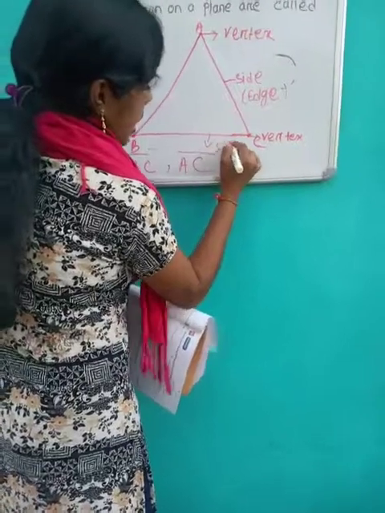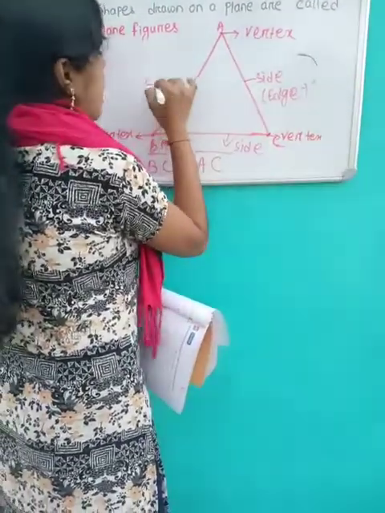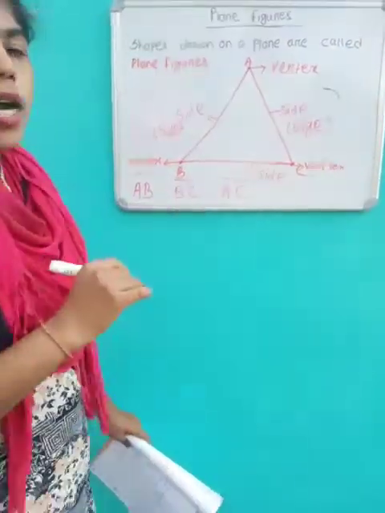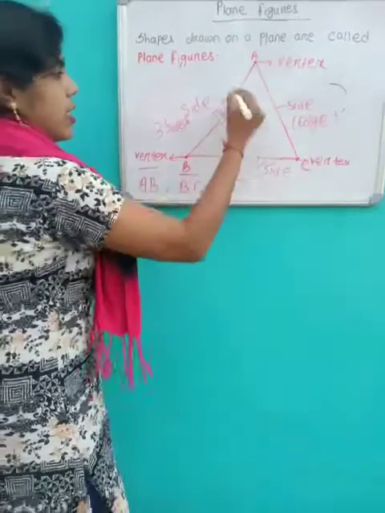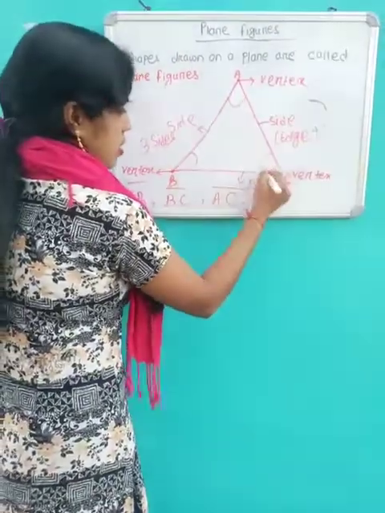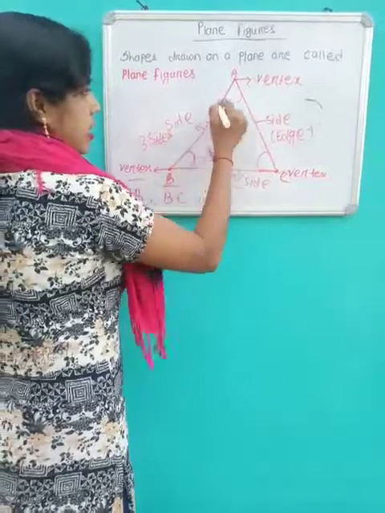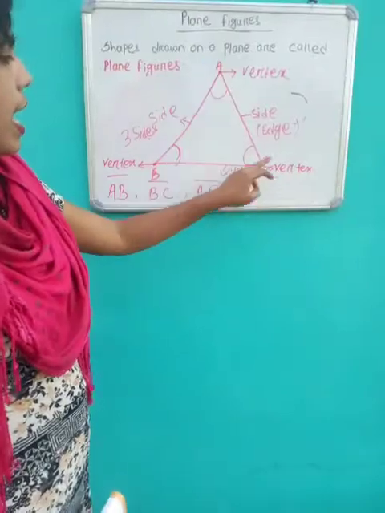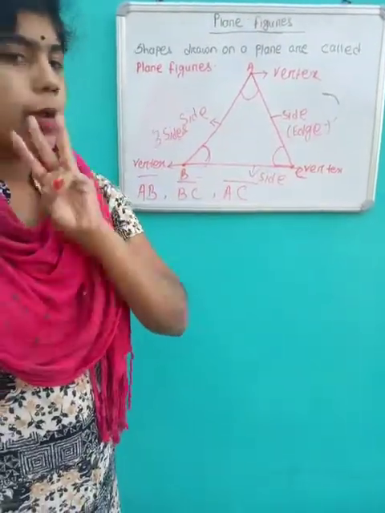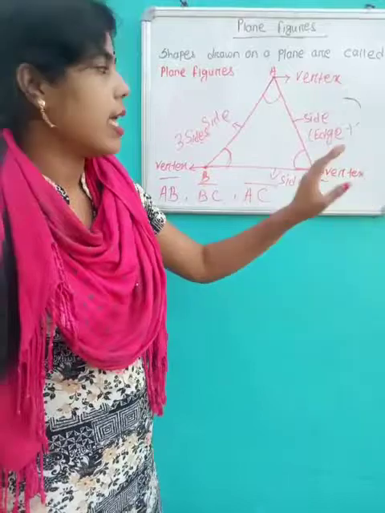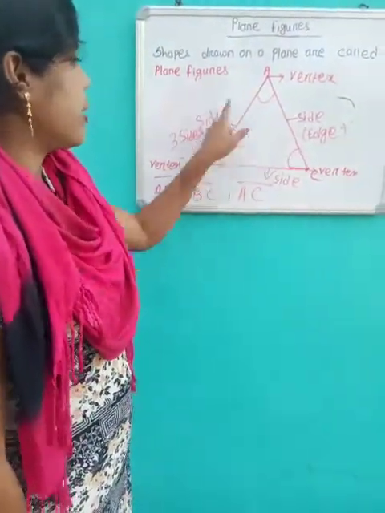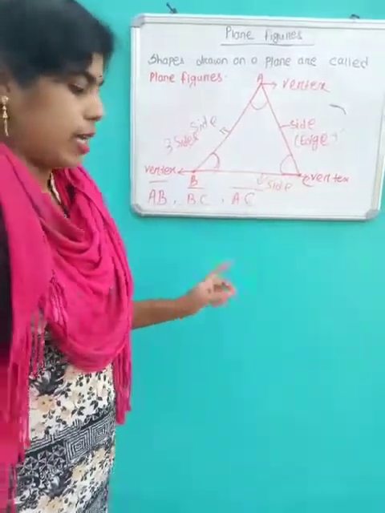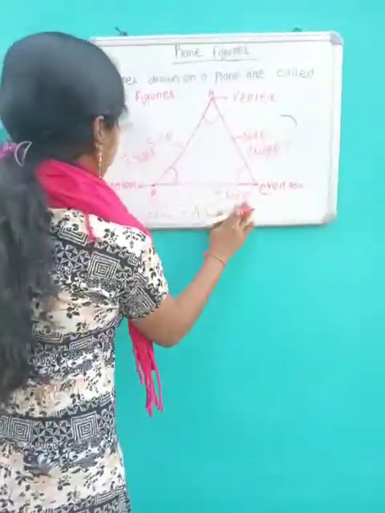So a triangle has three sides or three edges, three vertices or three corners, and three angles. A triangle has three sides, AB, BC and AC, three vertices, A, B and C, and three angles, angle BAC, angle ACB and angle ABC. Okay, these are plane figures.